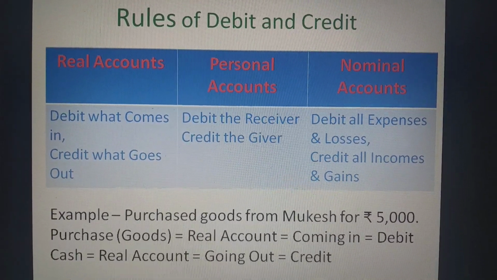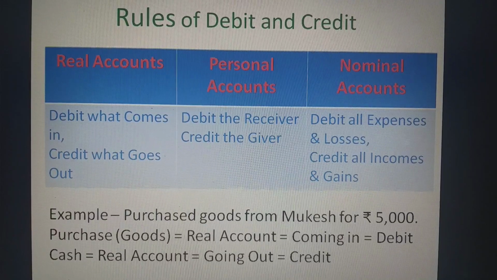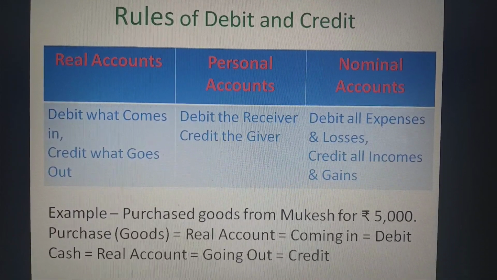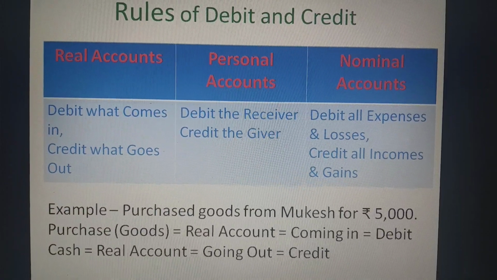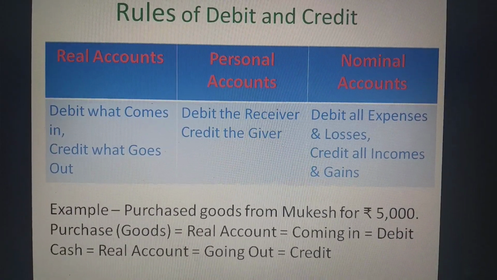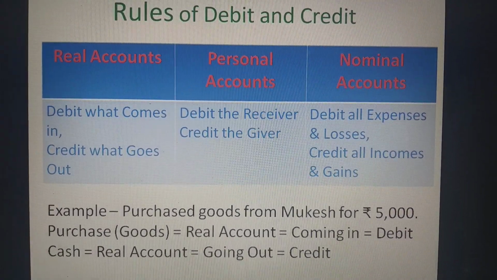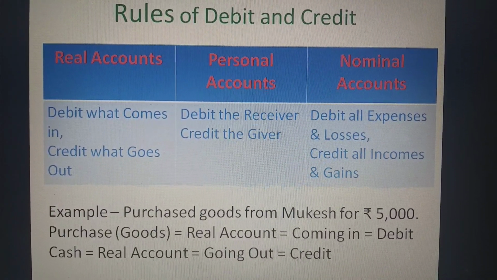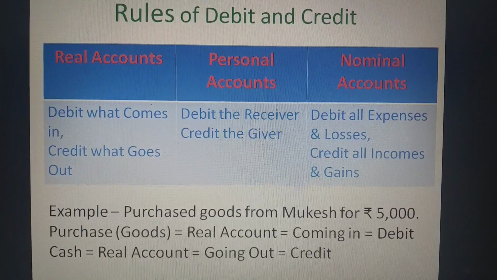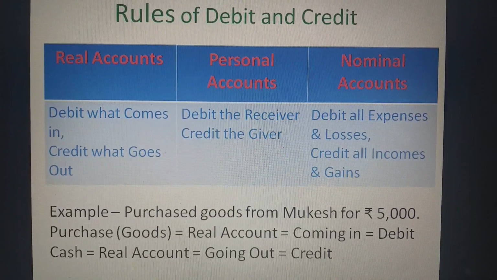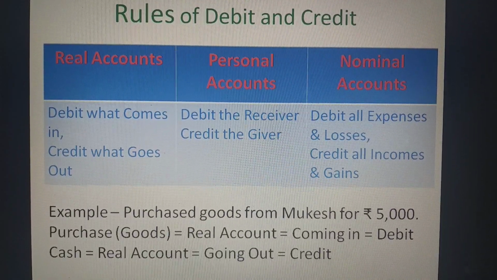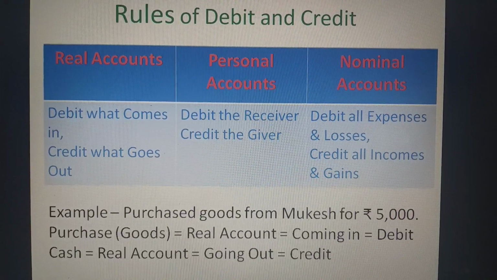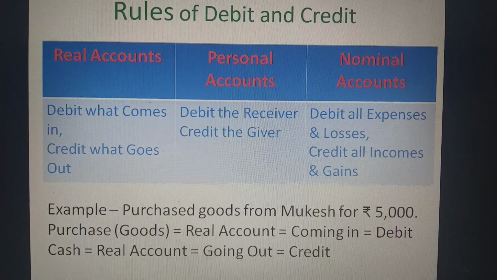Now, one example: purchased goods from Mukesh for rupees 5,000. Purchase account is related to goods and goods is a real account. Purchases is a real account. Goods are coming in. That's why this account, that is purchase account, will be debited. And cash is going out. Cash is a real account, it is going out, hence cash will be credited.